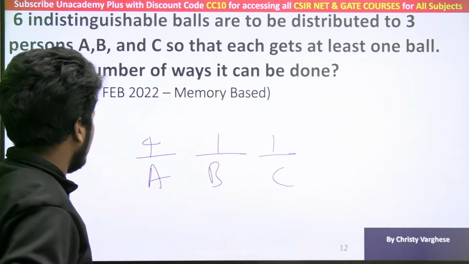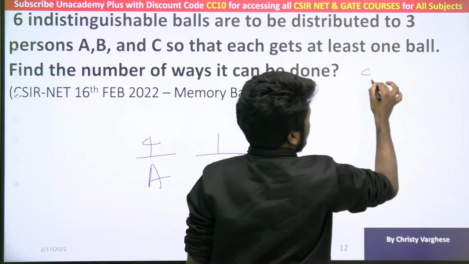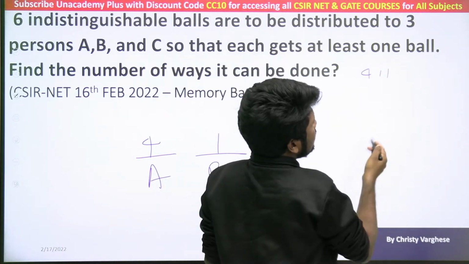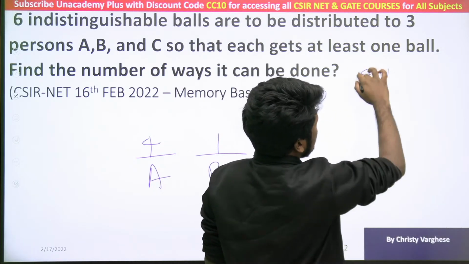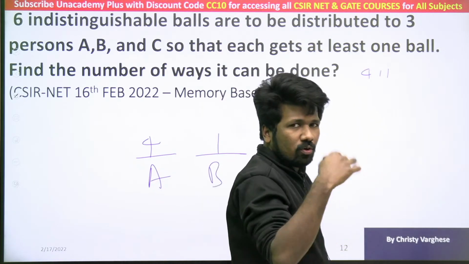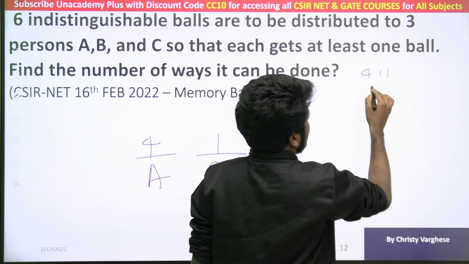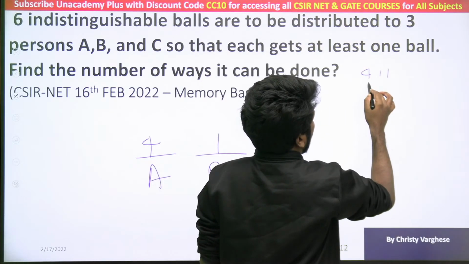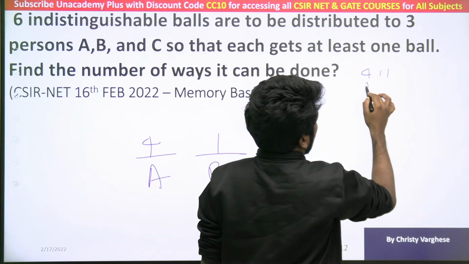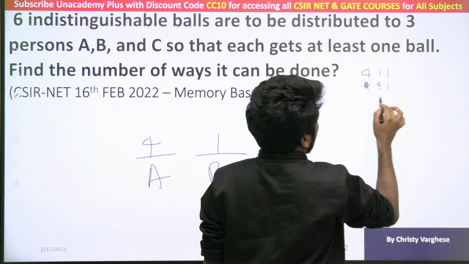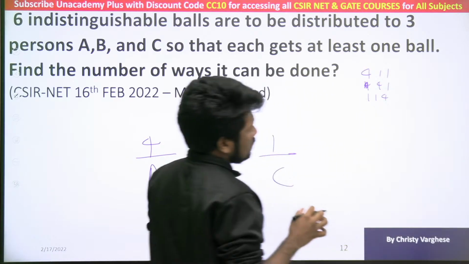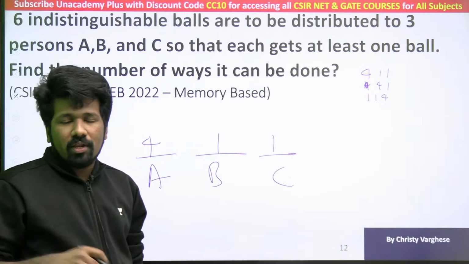So that is why we can say 4 is a possibility and there are 3 possibilities, 3 factorial by 2. I will list it out: 4 1 1, 1 4 1, 1 1 4. These are the 3 possibilities with 4 itself.